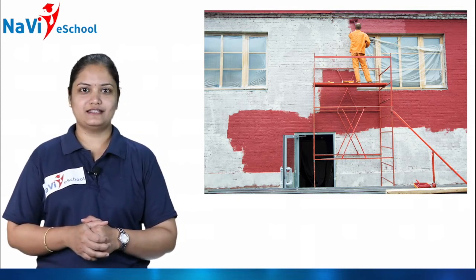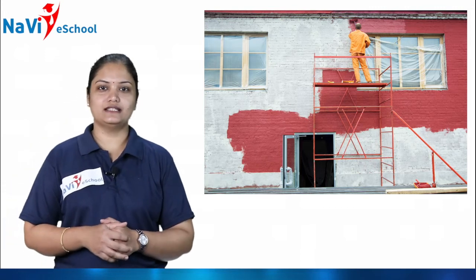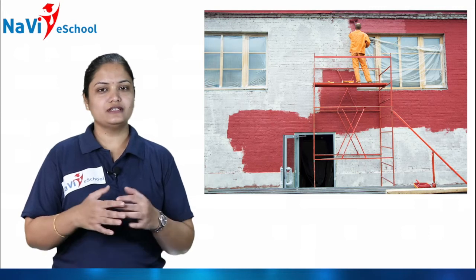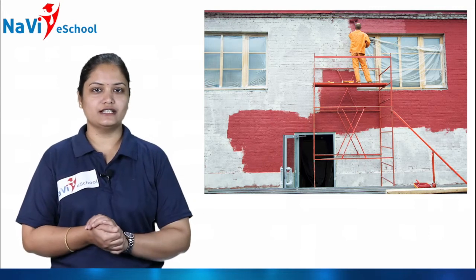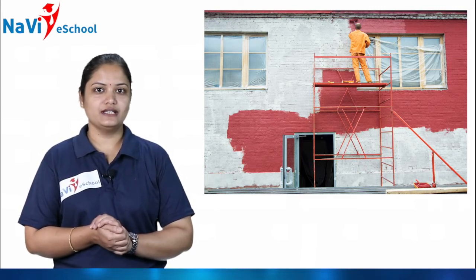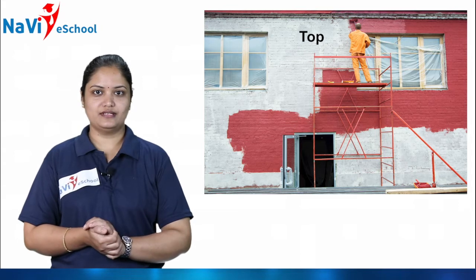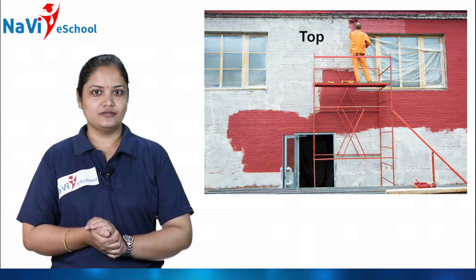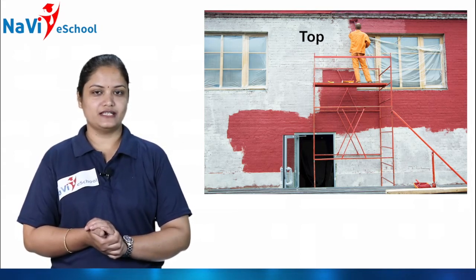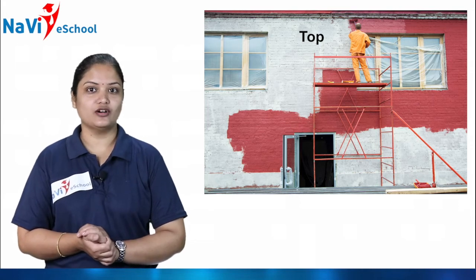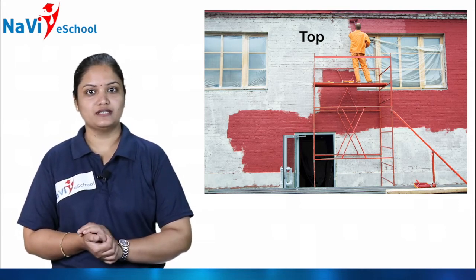ಏನು ಮಾಡ್ತಾ ಇದ್ದಾರೆ ಅವರು? Yes, ಅವ್ರ ಹತ್ರ ಪೇಂಟ್ ಇದೆ, ಅದನ್ನು ಪೇಂಟ್ ಹಚ್ತಾ ಇದ್ದಾರೆ. So children, look at the picture clearly. What is he doing? He is applying or he is painting on the top of the house, isn't it? Where is he? Yes, he is on the top, near to top of the house.